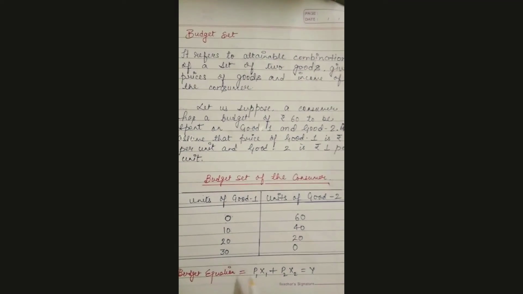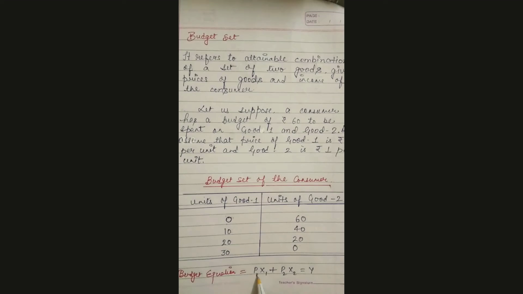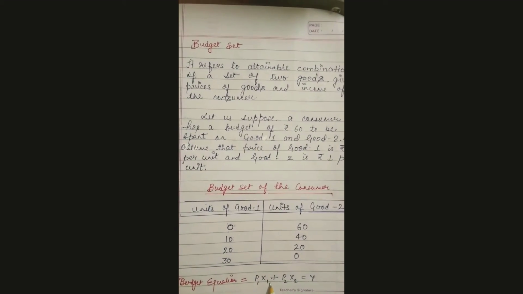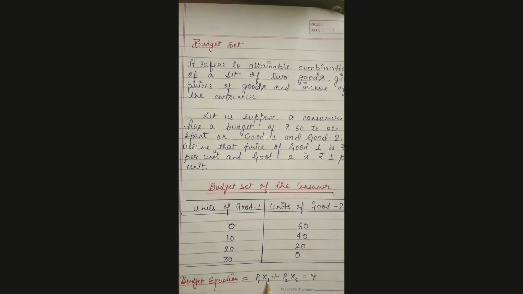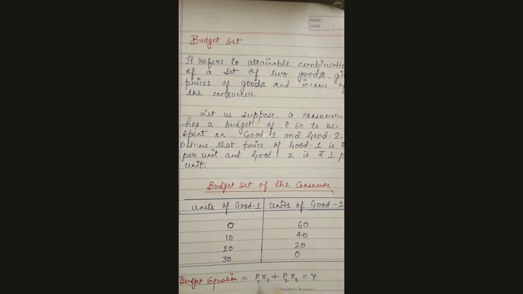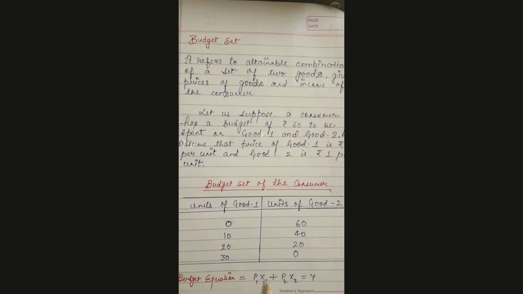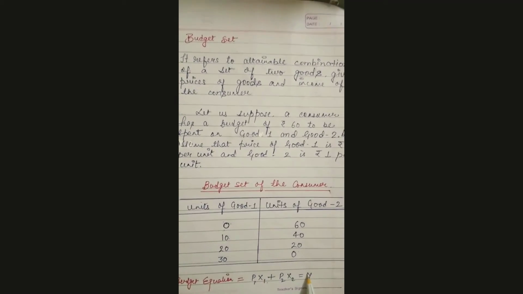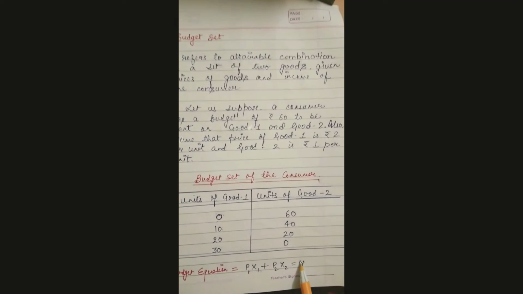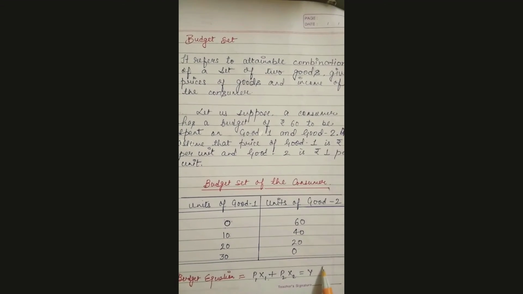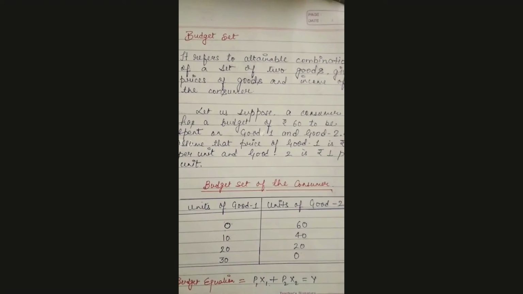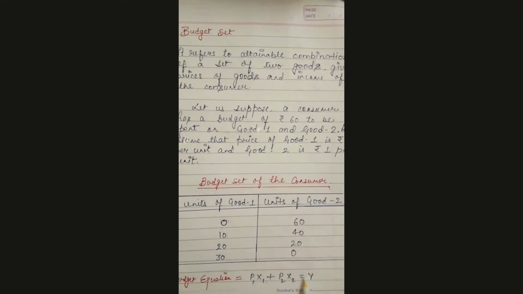And what is the budget equation? The budget equation is the price of good 1 into x1. What is this x1? It is the quantity of good 1. X means units of good x; good x can be any good. Price into quantity, plus the price of good 2 into the quantity of good 2, is equal to total expenditure. So if expenditure is asked, and the price and quantity of good 1 and the price and quantity of good 2 are given, you can easily calculate total expenditure.